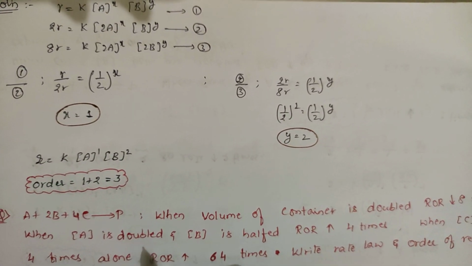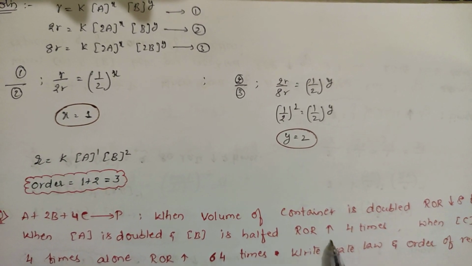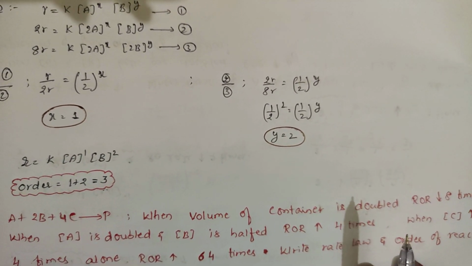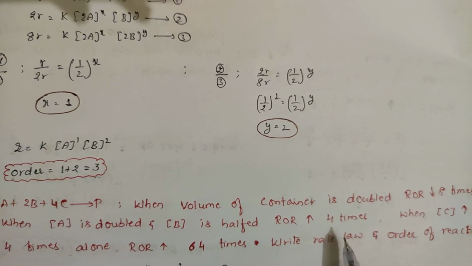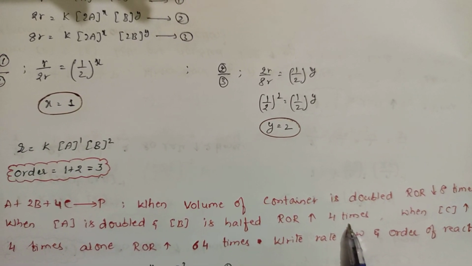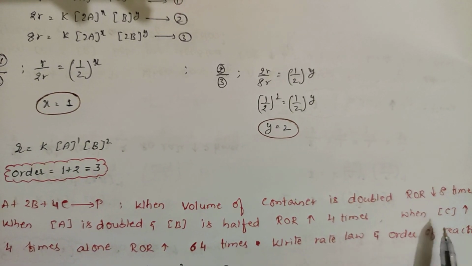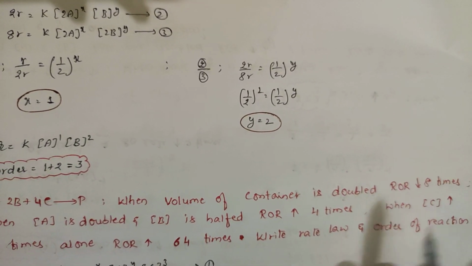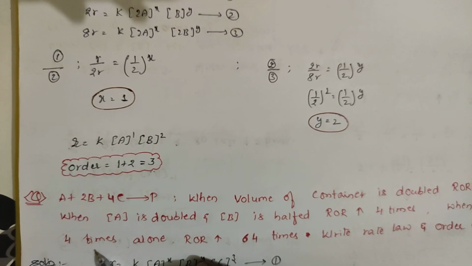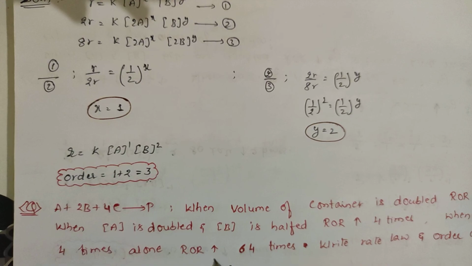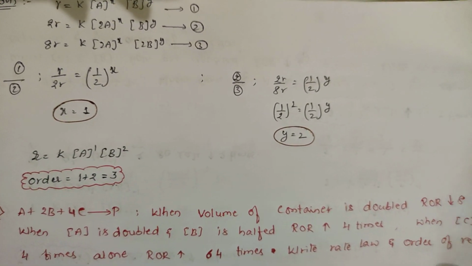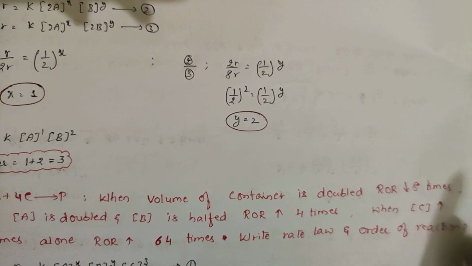When A is doubled and B is halved, rate of reaction becomes 4 times. See, when A is doubled, A has become 2 times and B is halved, B has become half. Then the rate of reaction has increased by 4 times, meaning it should be equal to 4R. When C concentration increases 4 times alone, meaning A and B are not disturbed, then the rate of the reaction increases by 64 times. Okay? Write the rate law and the order of the reaction.